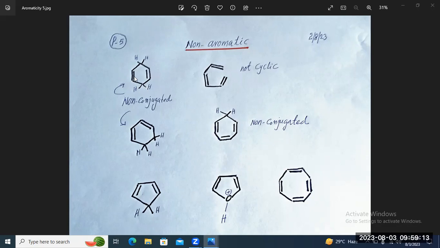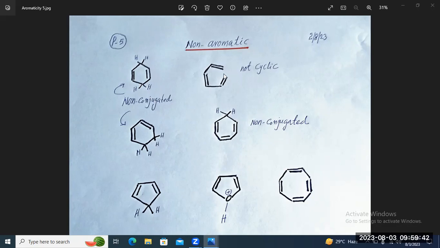So in between this pi bond and this pi bond, we have 2 single bonds. So the system is not conjugated. Here is also a case like that one. So this and this system are non-aromatic molecules.